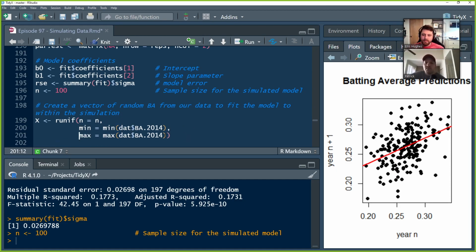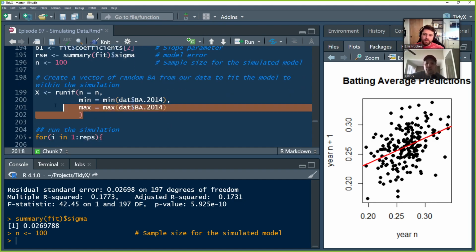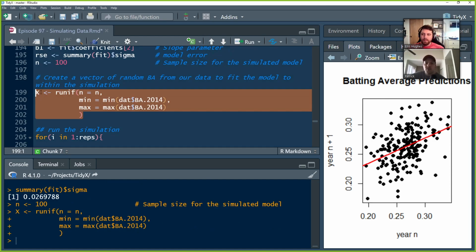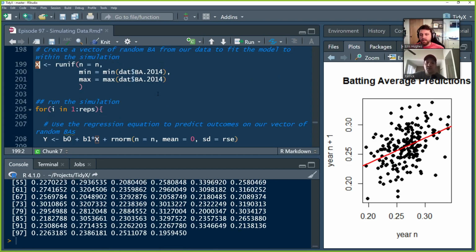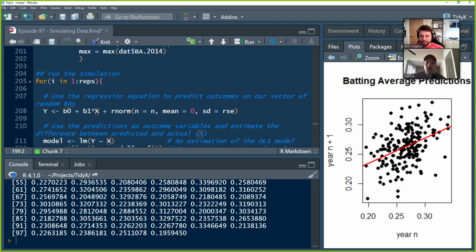And we're going to use the minimum batting average observed in 2014 as the lowest value, and the maximum value as being the maximum value observed for batting average in 2014. And we're going to take a random draw between those two values, and we produce this nice little vector of random values of batting averages. And those are going to feed into our simulation here.